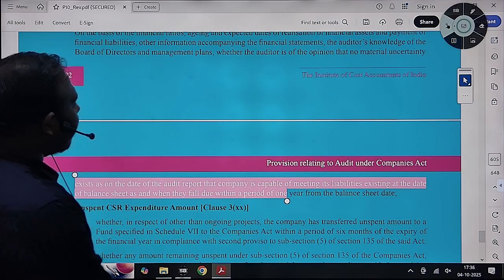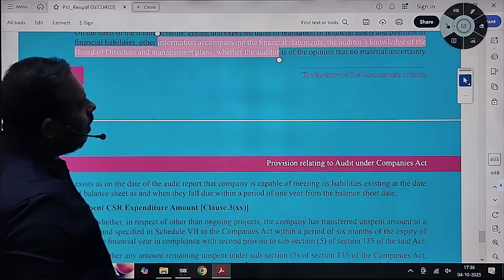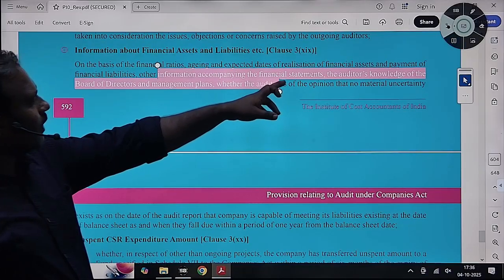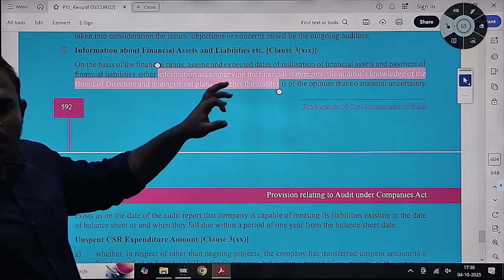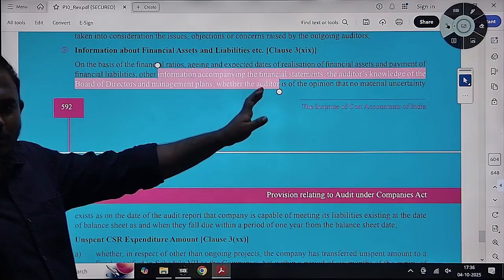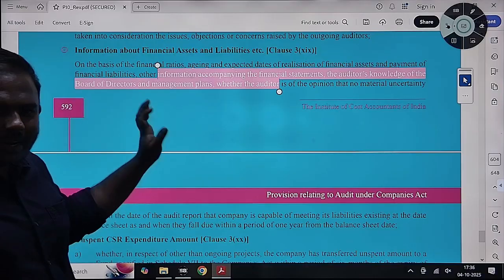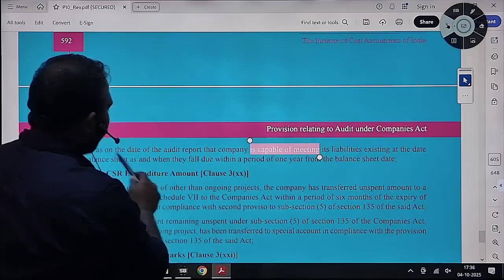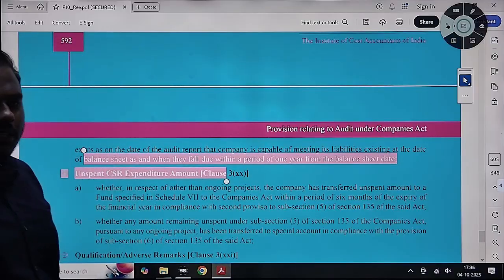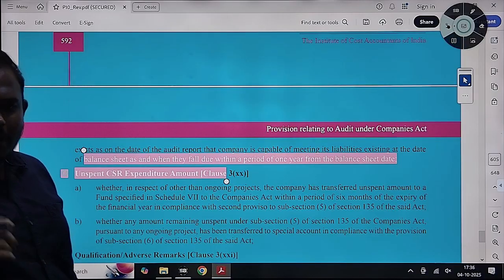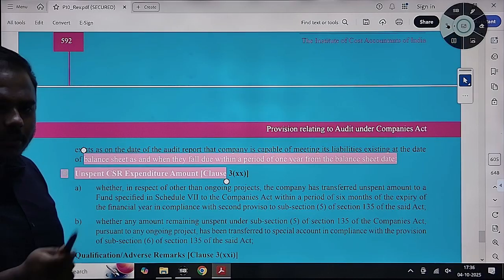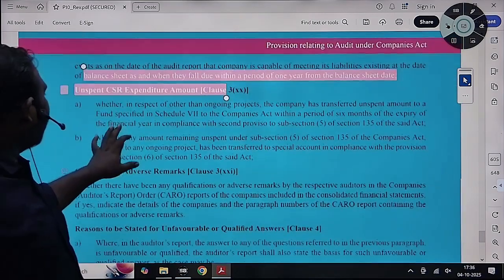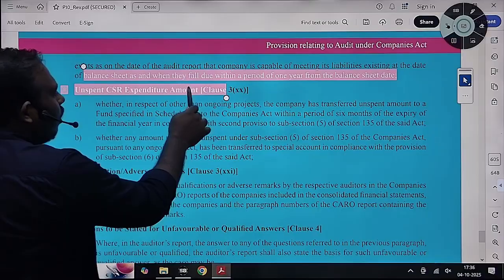The simple thing: there is no question for the management, no doubt in management's mind on the aging and expected dates of realization of financial assets, and on payment of upcoming liabilities within the period of 1 year. 1 year के बाद है तो नेक्स्ट ईयर देखा जाएगा। विद इन 1 ईयर तो कुछ नहीं है, गोइंग कंसर्न एजम्पशन यूसेज इज करेक्ट।